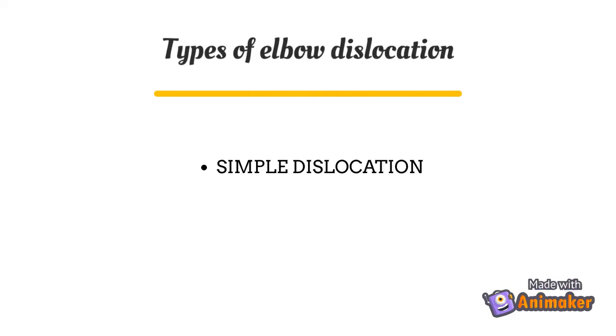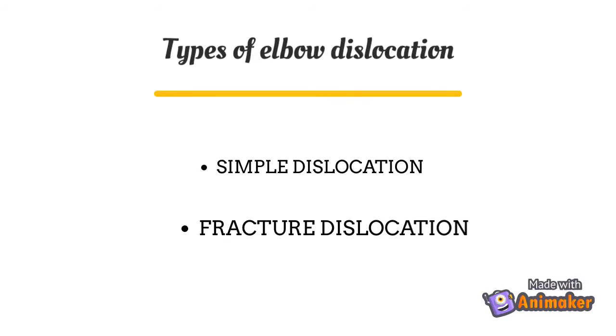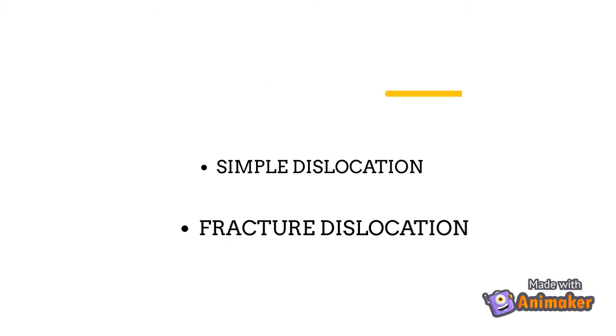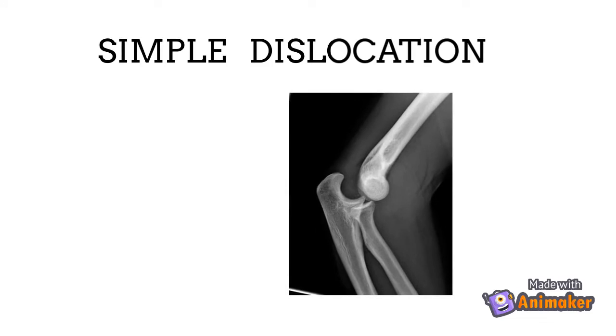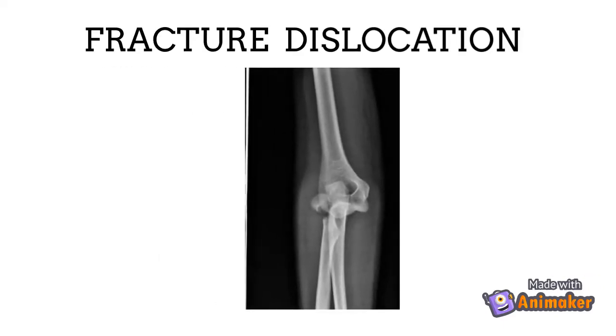Now coming to types of elbow dislocation. It may be a simple dislocation or it may be a fracture dislocation. Now what is a simple dislocation? In simple dislocation, the bone has just been knocked off of its normal position in the joint. There is no associated fracture. This is very easy to reduce and the outcomes are also very good. Now coming to fracture dislocation, in which the dislocated bones have also been fractured. This is a very complicated case, and in this case surgery is required and the outcome is also not very good.